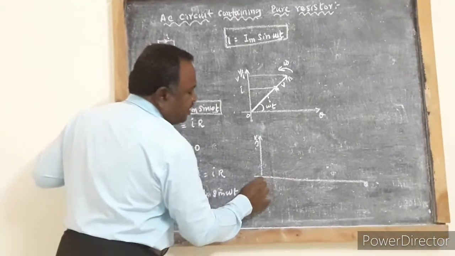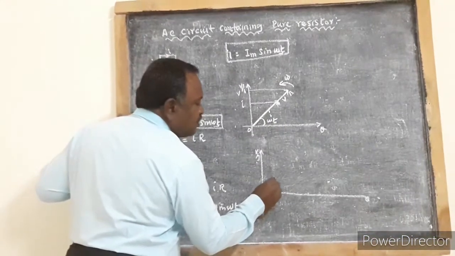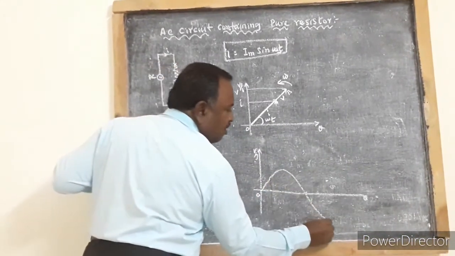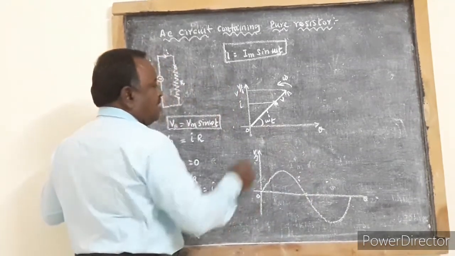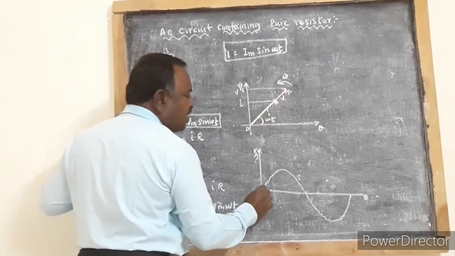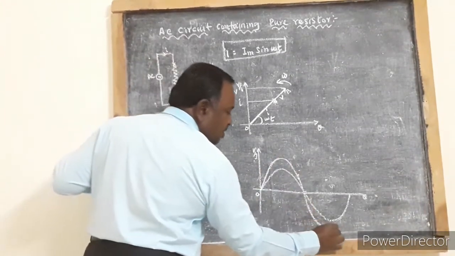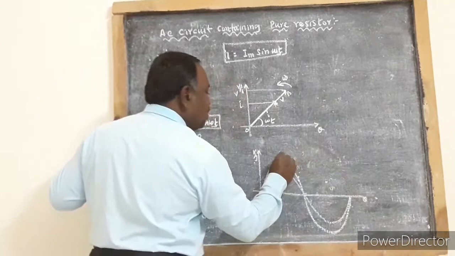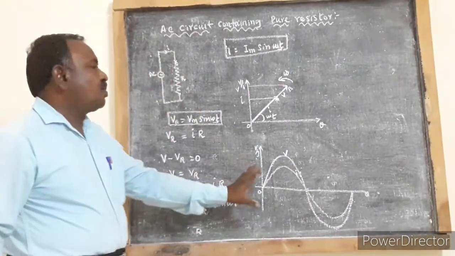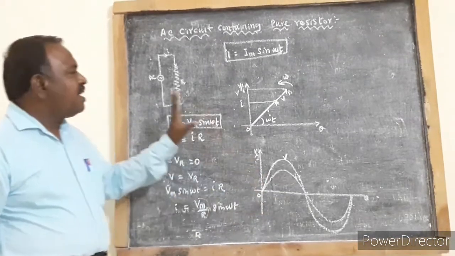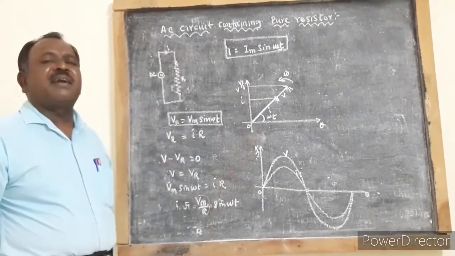So when it is rotated about 2 pi, it will produce one cycle of AC current. Similarly, when OB is rotated about its origin, it will produce one cycle of AC voltage. So current and voltage waveform is shown like this. So what are the inferences that we get from the study of this phasor diagram?